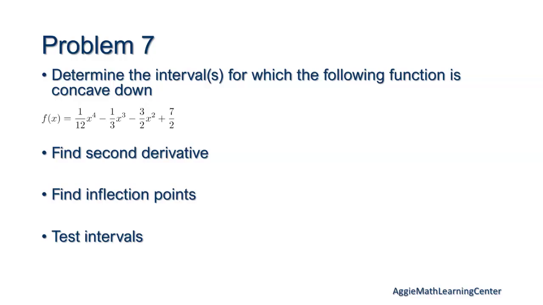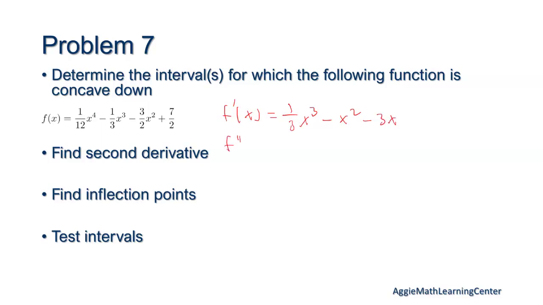Our first derivative is f prime of x equals 1/3 x cubed minus x squared minus 3x.